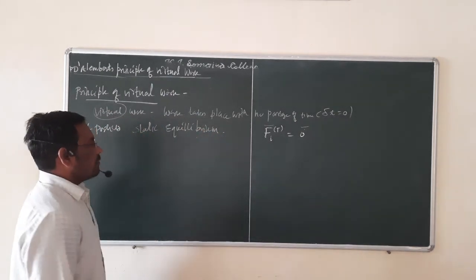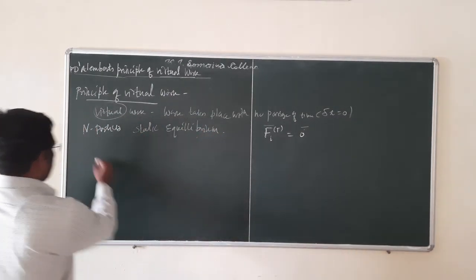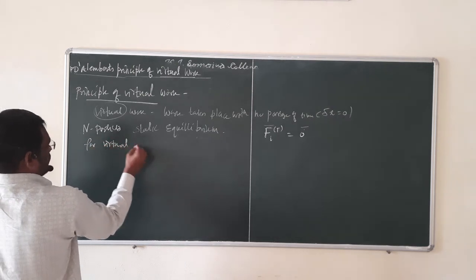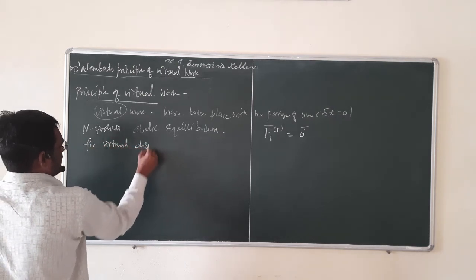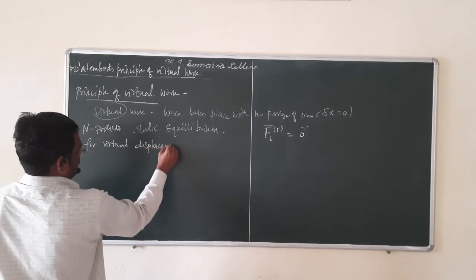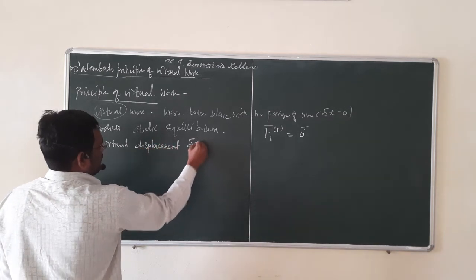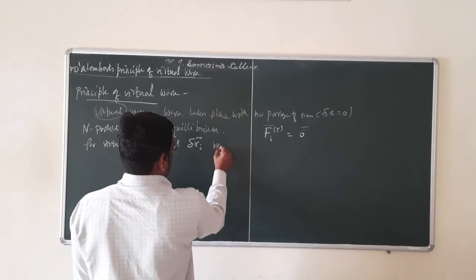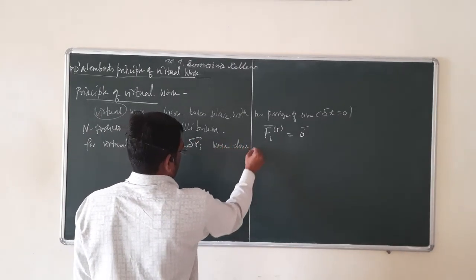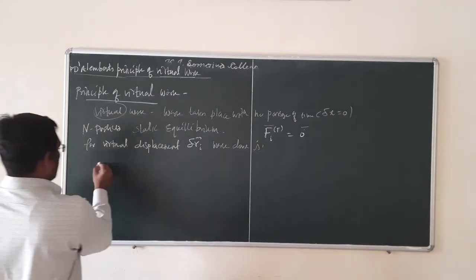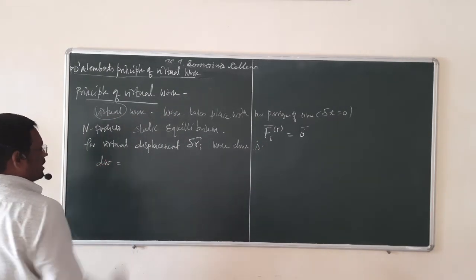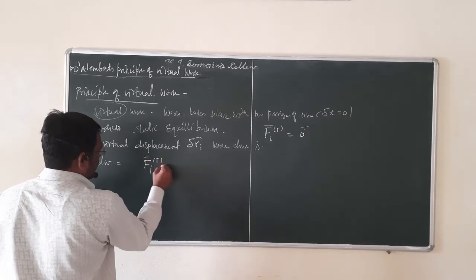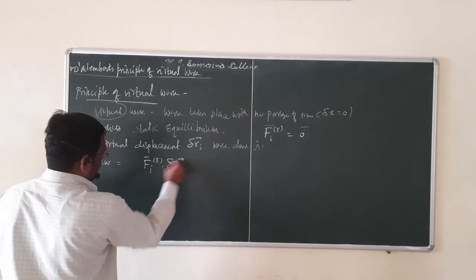Now for a virtual displacement delta Ri, the work done dW is equal to Fi total dotted with delta Ri.